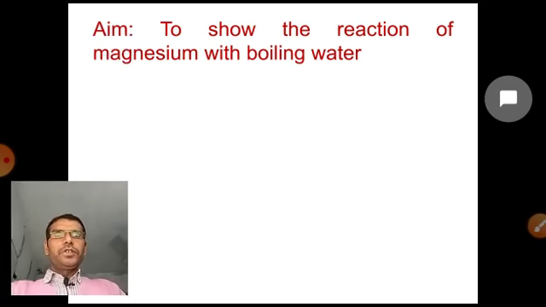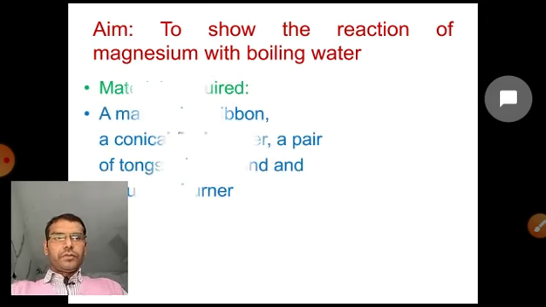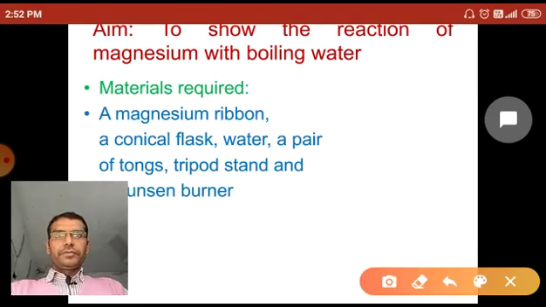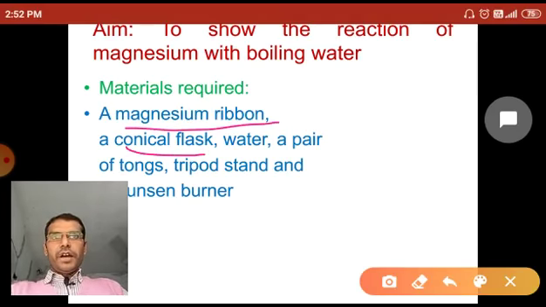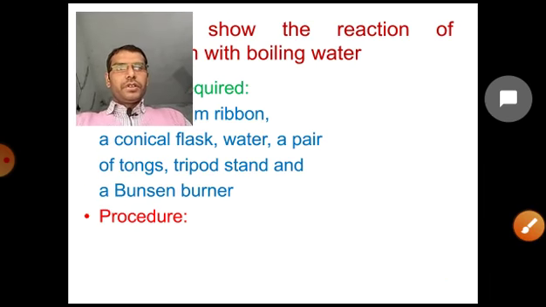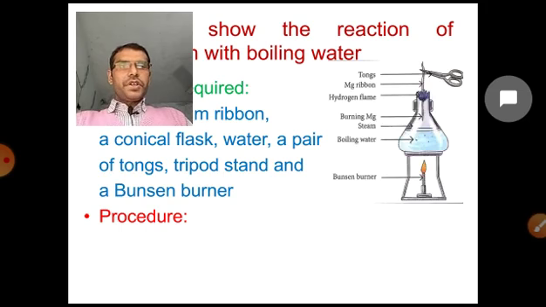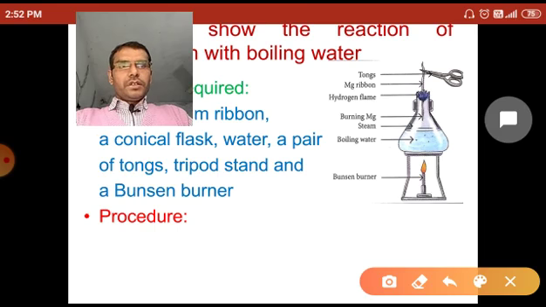Now the activity. The aim of this activity is to show the reaction of magnesium with boiling water. The materials required are magnesium ribbon, conical flask, water, a pair of tongs, tripod stand and Bunsen burner. Now the procedure. First, arrange the apparatus according to the given figure. This is the conical flask, this is the tripod stand, this is the Bunsen burner, this is the tongs, and this is the magnesium ribbon.